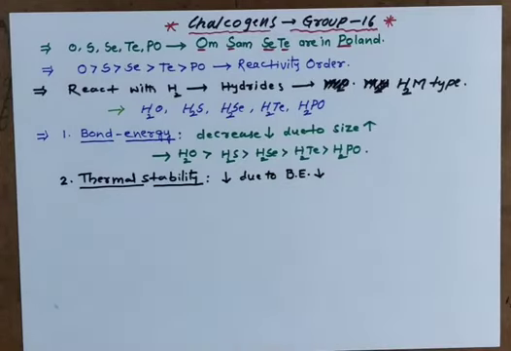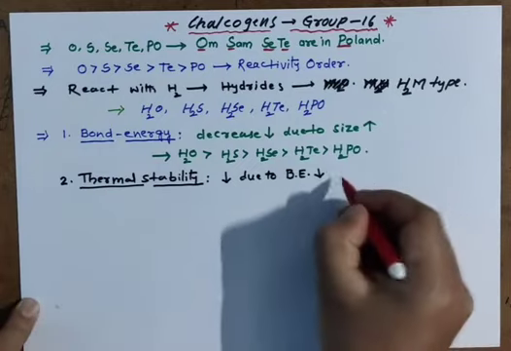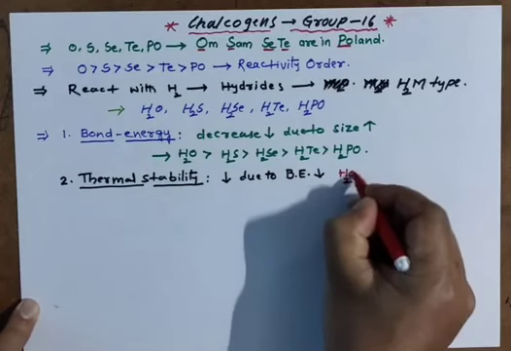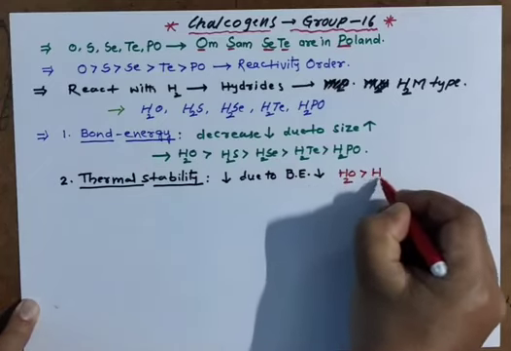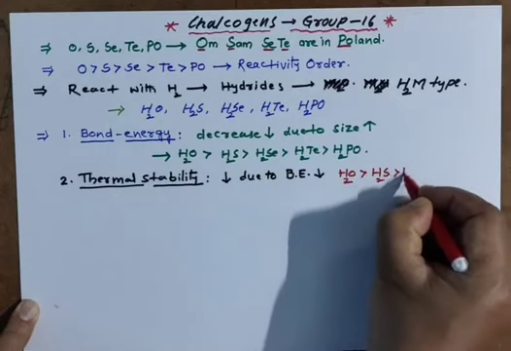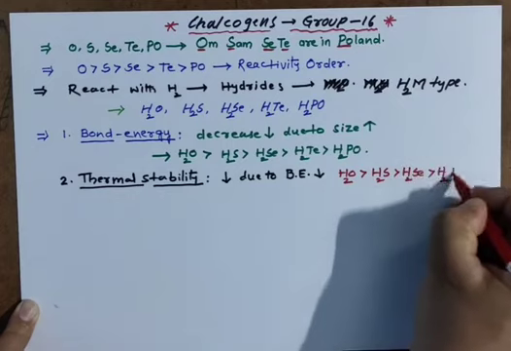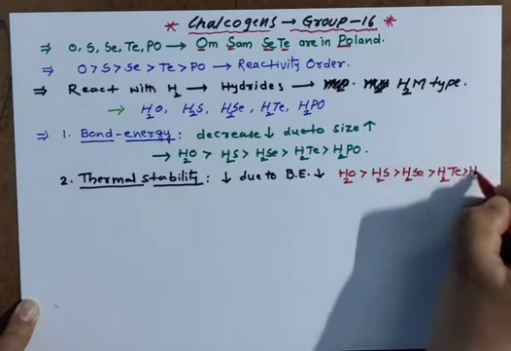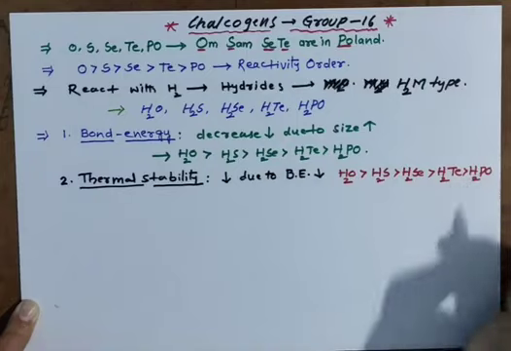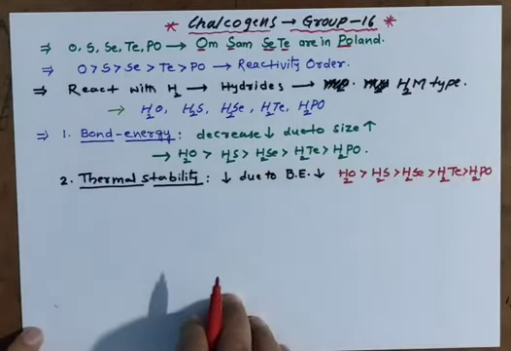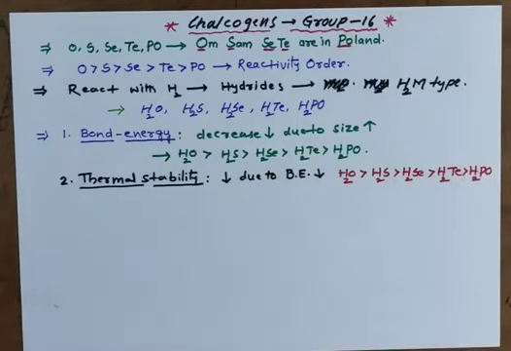As bond energy decreases, thermal stability also decreases. Go here: H2O, H2S, H2Se, H2Te and H2Po. This is the order.